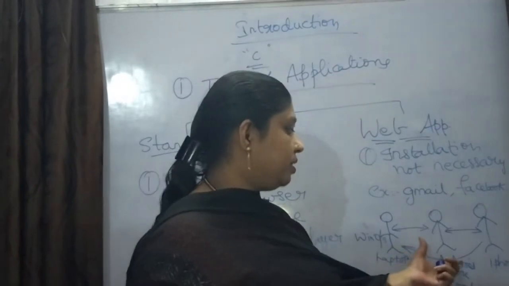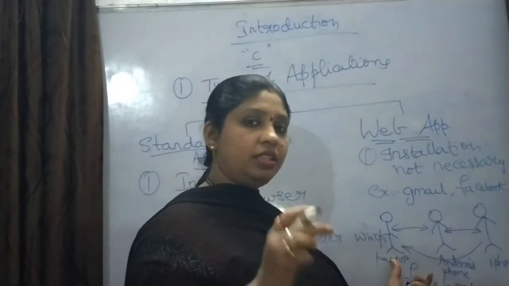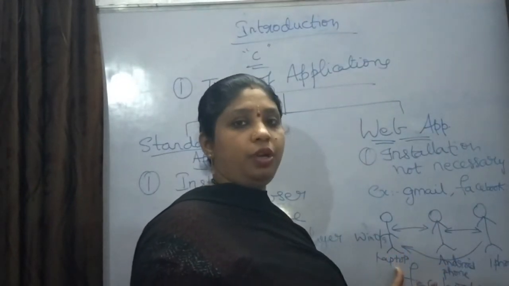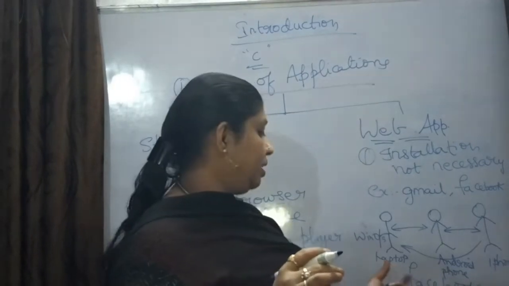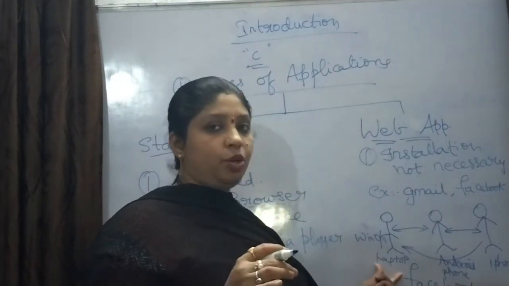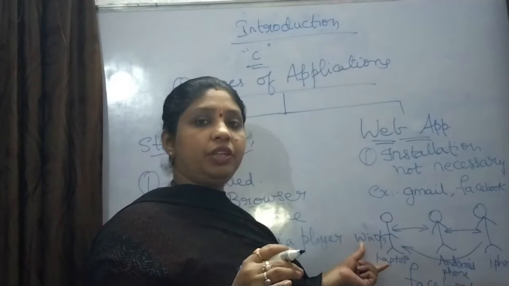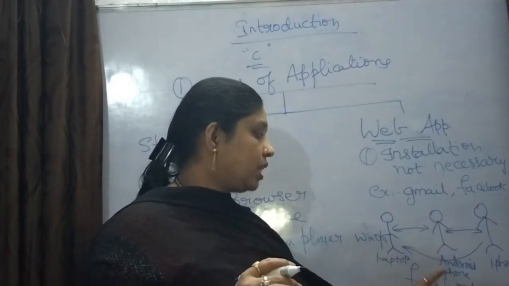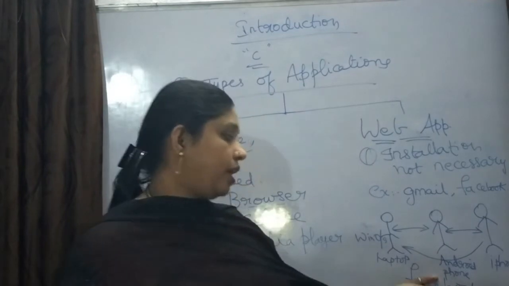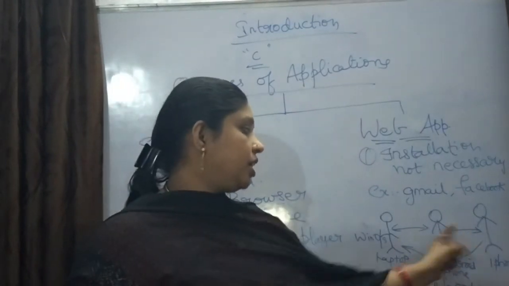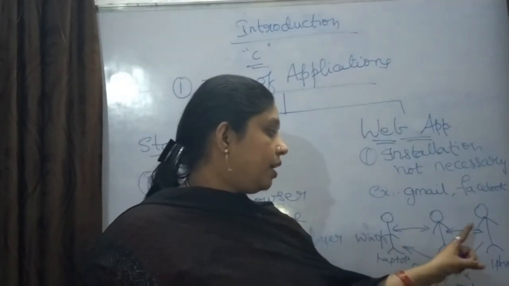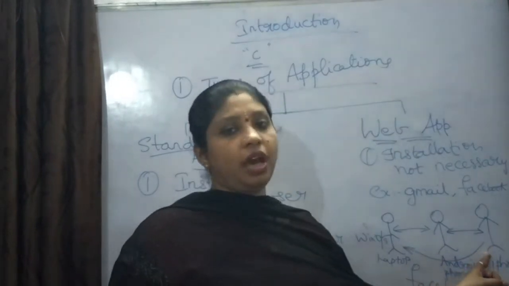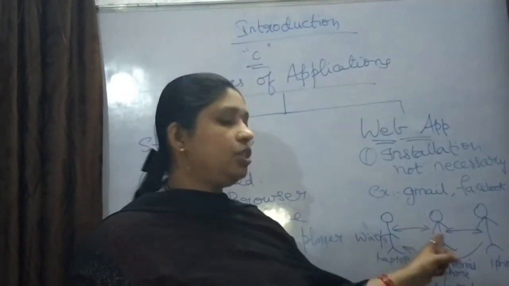These three persons are chit-chatting in the same application, Facebook, but this person is using a laptop with Windows, another an Android phone, and the third an iPhone, each chatting with the other two.